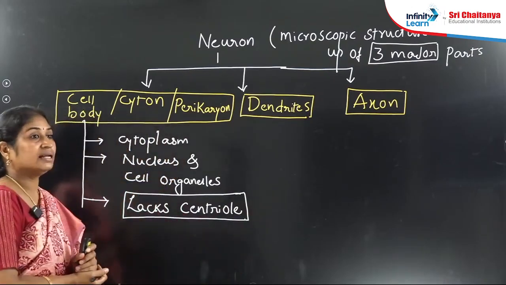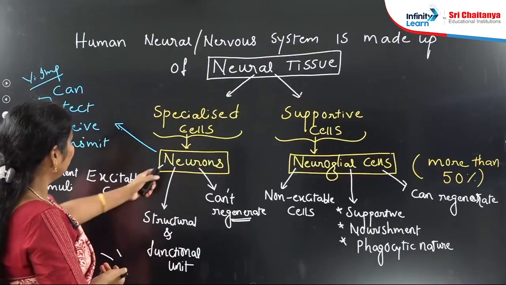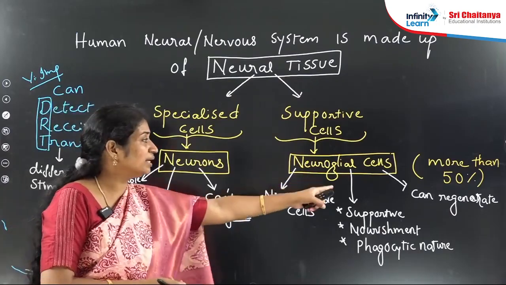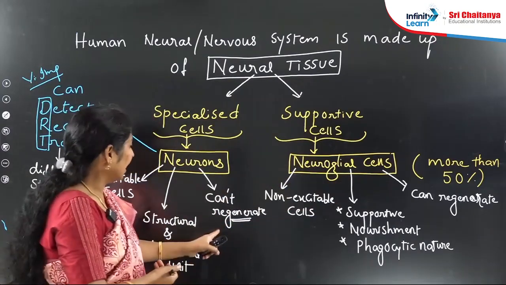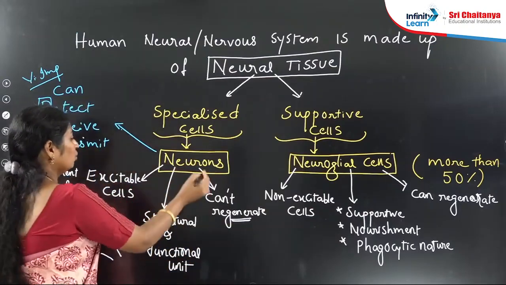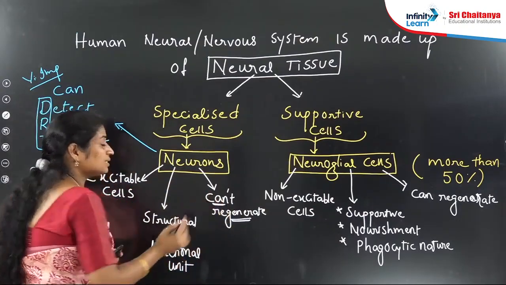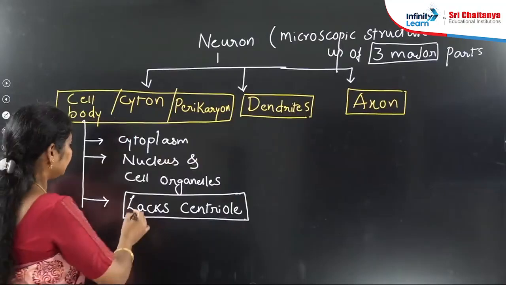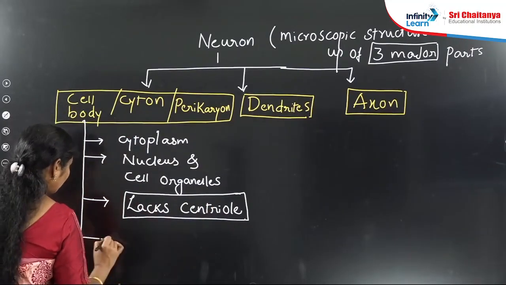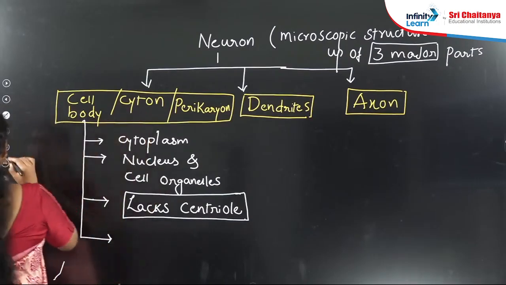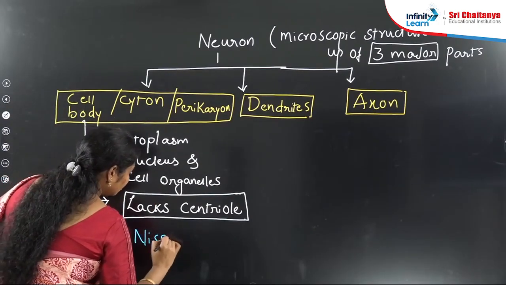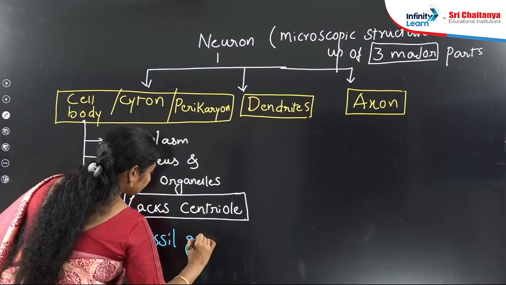In the previous slide I said that neurons cannot regenerate, whereas neuroglial cells can regenerate. Why can't neurons regenerate? The reason is they lack centriole. And the unique feature of this cell body is that it has Nissl granules.